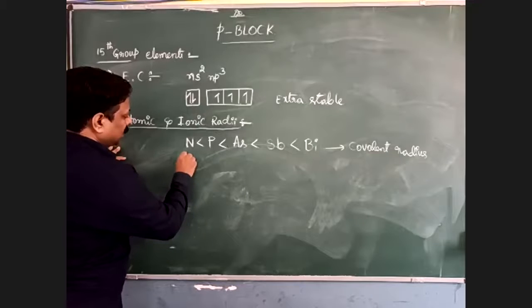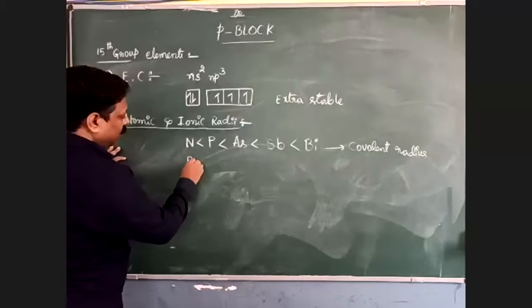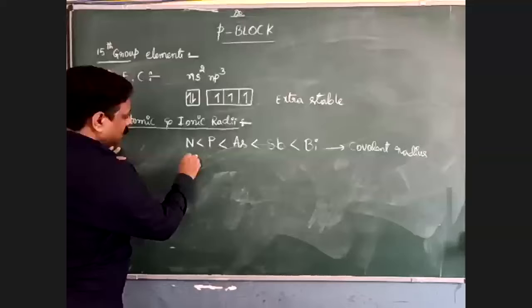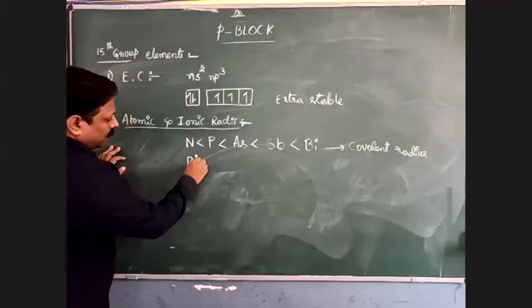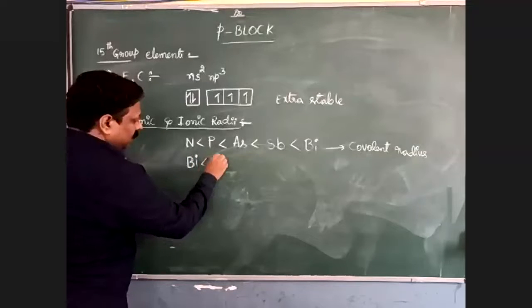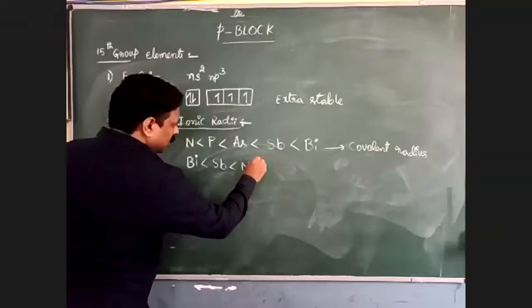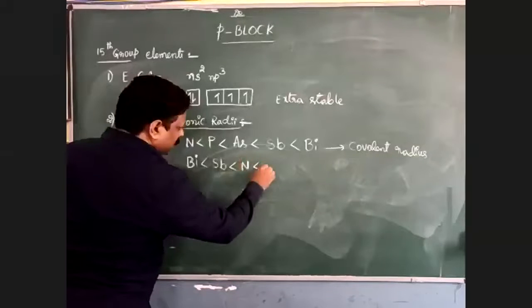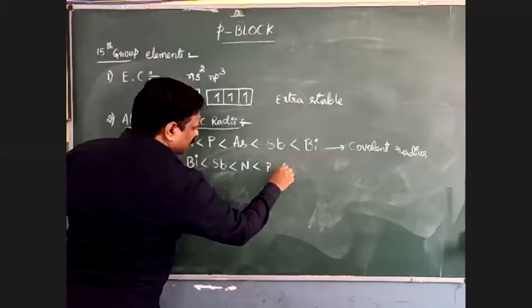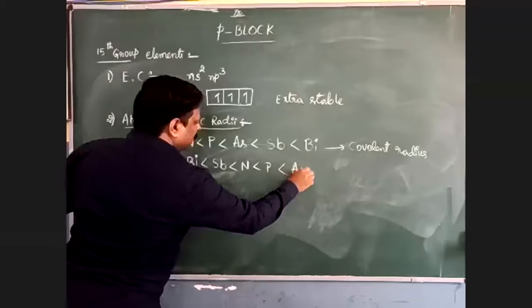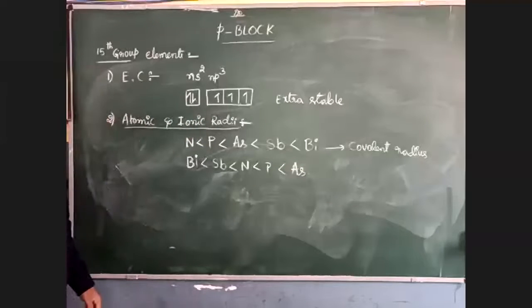The least size is for bismuth, then antimony, the next one is nitrogen, the next one is phosphorus, the next one is arsenic. So this is the order for ionic radius.